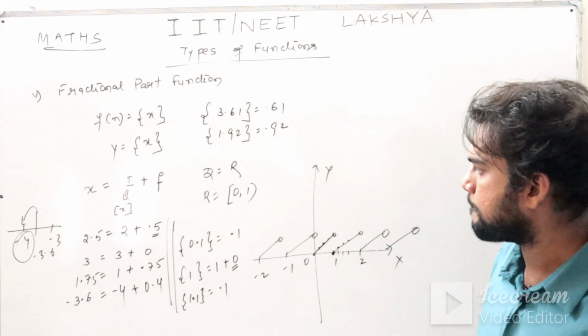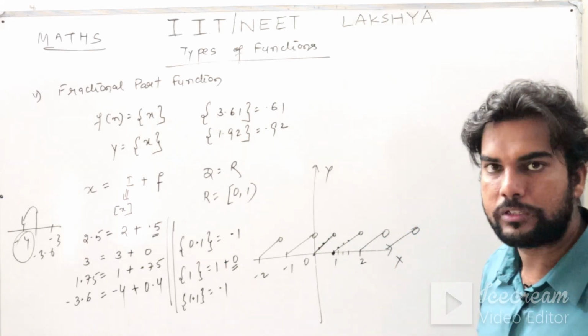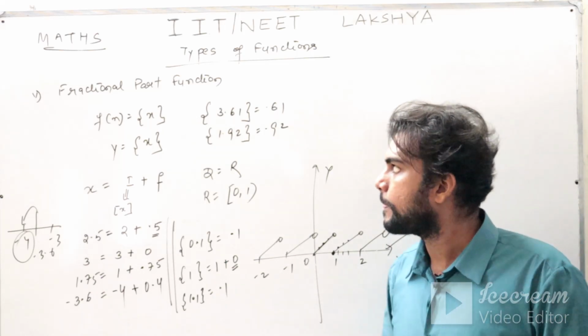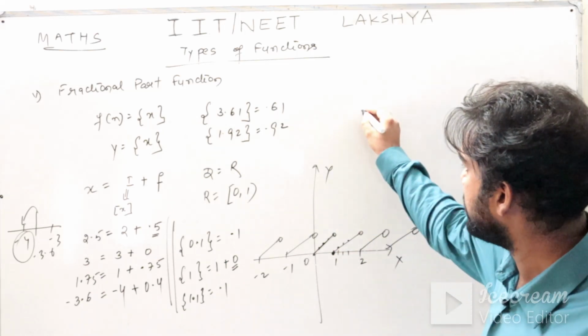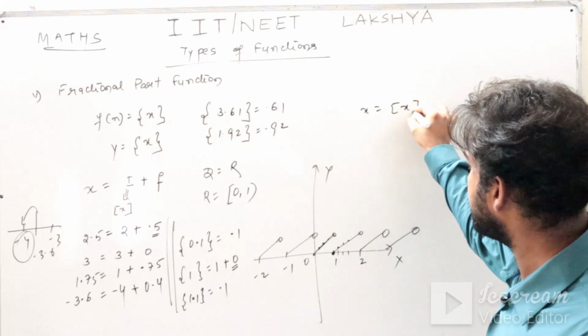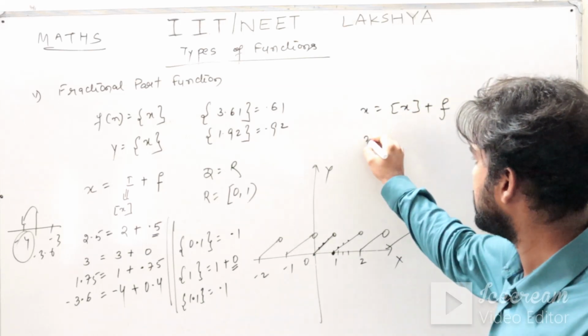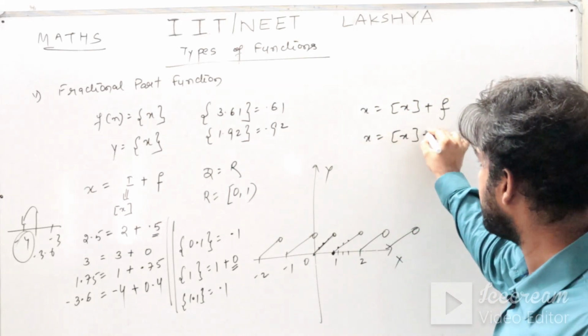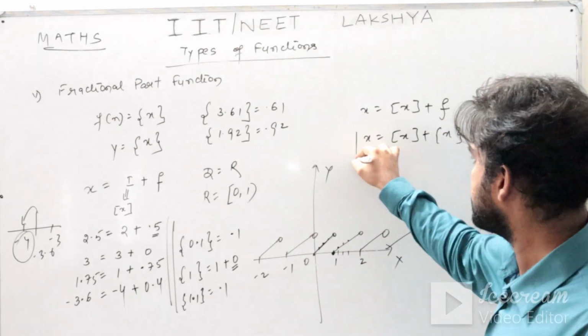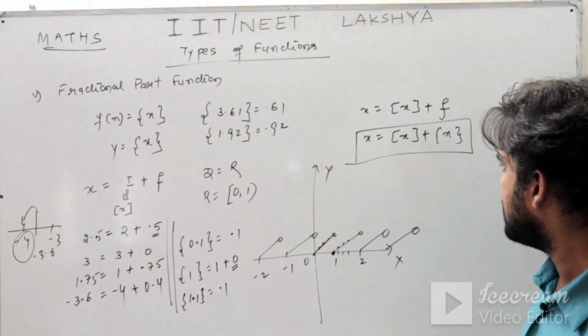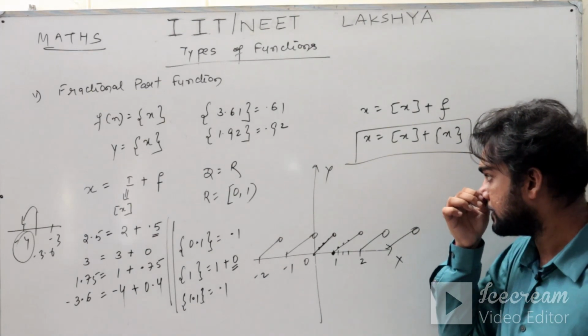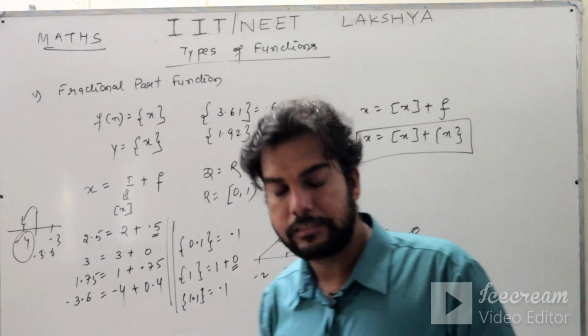So let me do one thing. Basically I can write like this also, x is equals to box x plus fractional part of x. This is your equation for any real number x.